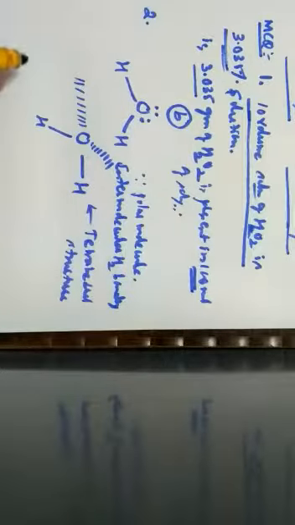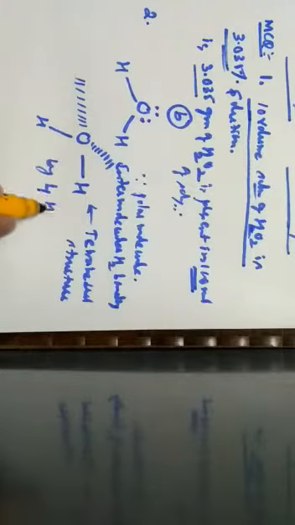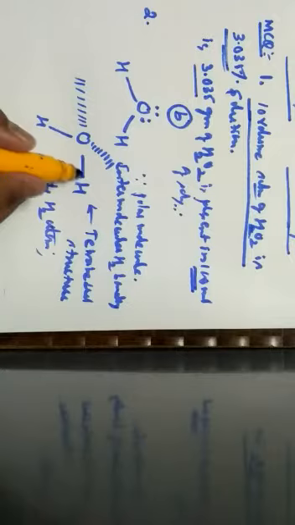Hence, I can tell that it is surrounded by four bonds, or it is surrounded by four atoms. That is, two will be formed by covalent bonds and two are formed by hydrogen bonds.